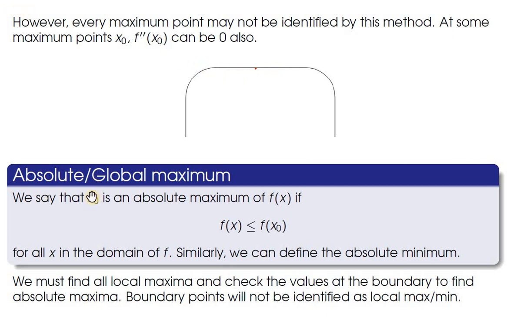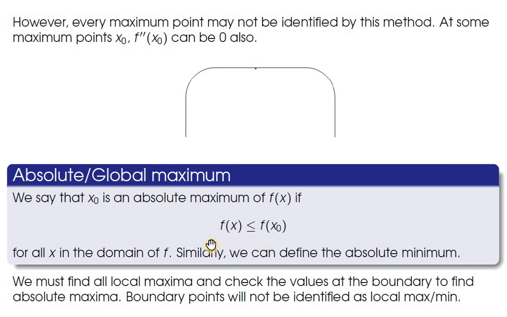And we say that a point x naught is an absolute maximum, or global maximum, of f of x if f of x naught is the biggest value in the domain. That is, every other x will have f of x less than or equal to f of x naught. It is not concentrating on a particular local domain.